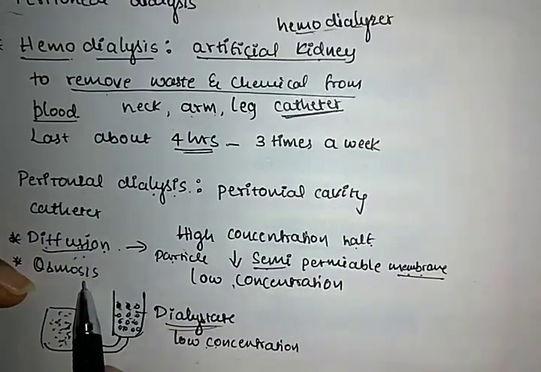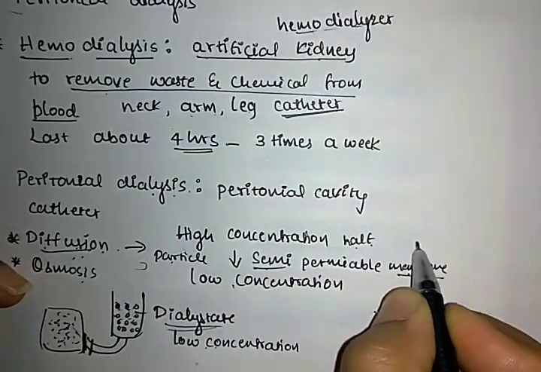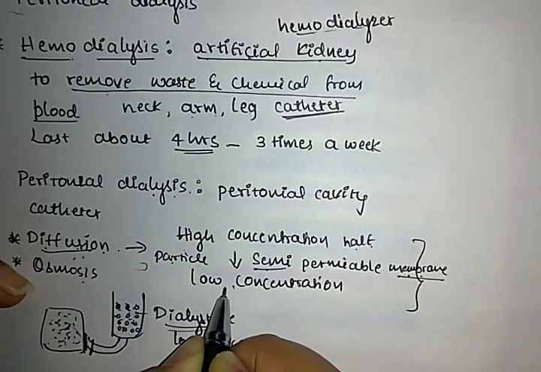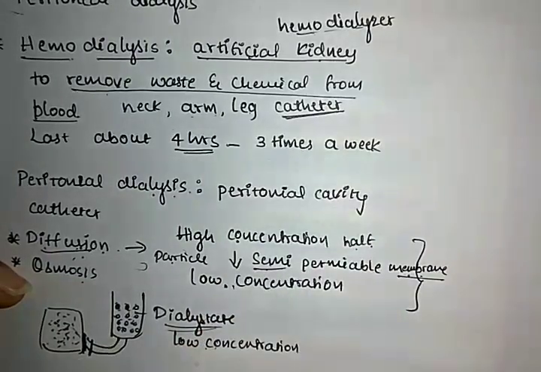But in the case of osmosis, it is different. It is vice versa, which means the particles move from lower concentration to the higher concentration through a semi-permeable membrane.